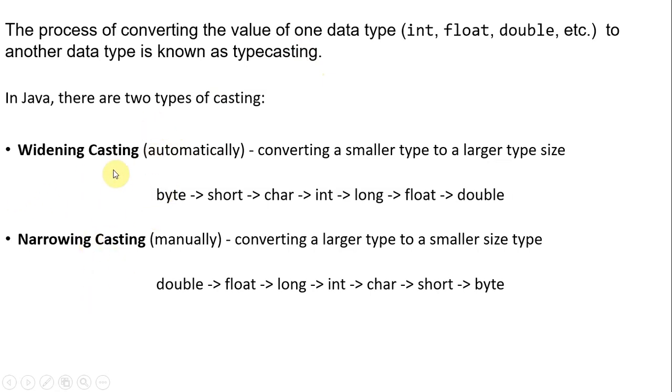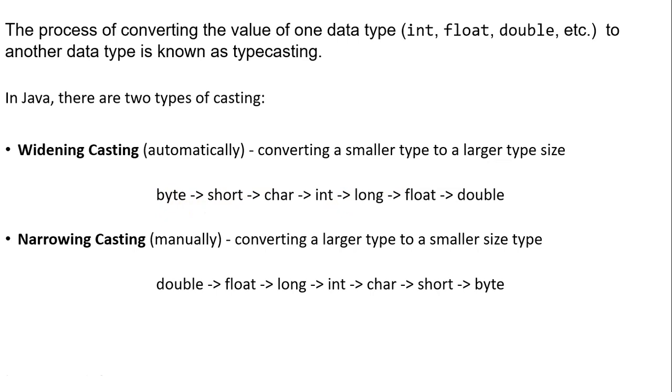One is widening casting, the second one is narrowing casting. So what is widening casting? Widening casting is also called automatic casting. It means converting a smaller data type into a larger type size. We'll see what the smaller sizes are: byte, short, char, int. So this is the hierarchy, from left to right, we go from low to high.